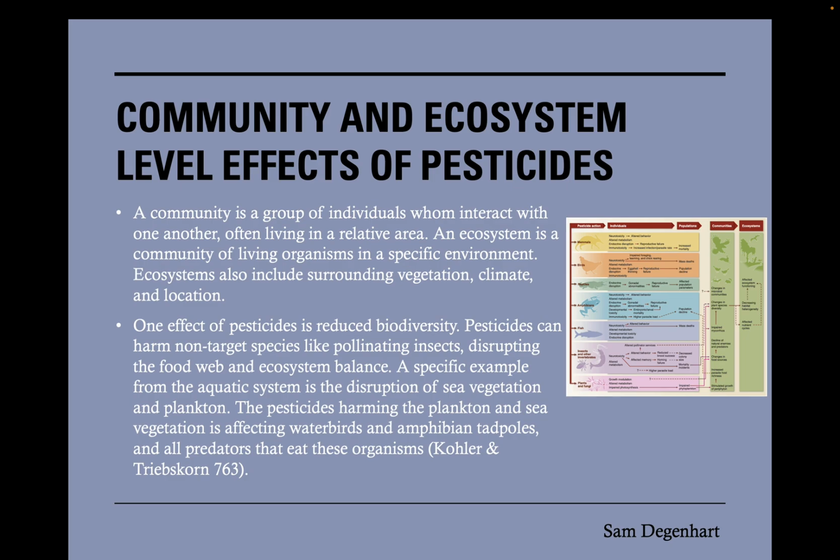One effect of pesticides is reduced biodiversity. Pesticides can harm non-target species like pollinating insects, disrupting the food web and ecosystem balance. A specific example from the aquatic system is the disruption of sea vegetation and plankton. The pesticides harming the plankton and sea vegetation is affecting the water birds, including tadpoles, and all predators that eat these organisms.